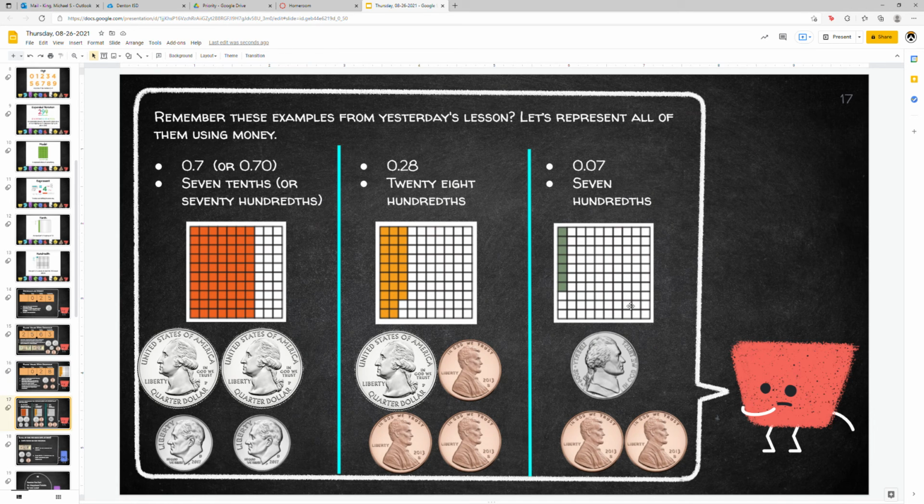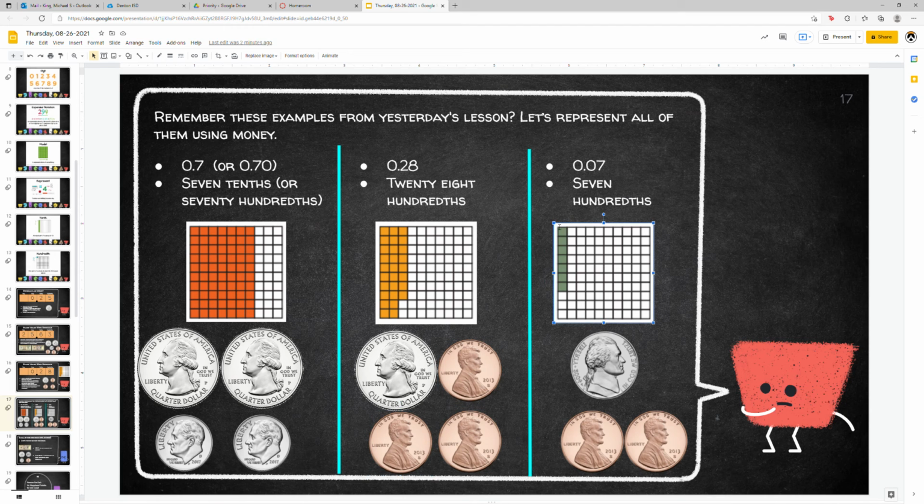On this slide, please remember these examples from yesterday too. We used all 3 of these. Let's represent all of them using money this time. We already know that this one here, the bright orange one, is 7/10, or you could even say 70 hundredths if there was a 0 after that, but the best way to write that would be 7/10. In money, in change here, I've got 2 quarters and 2 dimes, right? 50 cents plus 20 equals 70 cents. How about this middle one? Same example as the previous slide, 28 hundredths or 28 cents. Here's a quarter, 25, 26, 27, 28 cents.